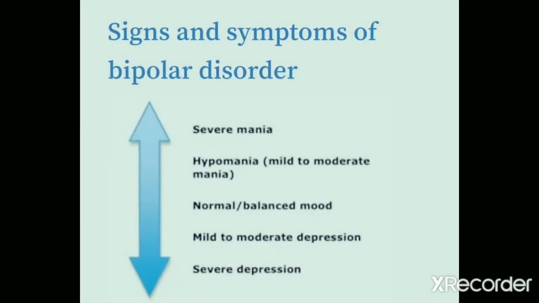So in bipolar disorder, signs and symptoms vary between severe mania and severe depression, including a less severe form, that is hypomania, or mild to moderate depression, which occurs in milder form. So again, in bipolar disorders, the symptoms vary between mania and severe depression. However, the symptoms may lie in between in case of milder forms of bipolar disorder.